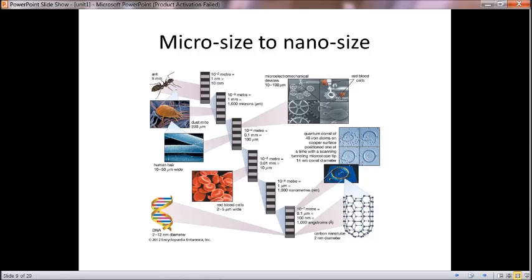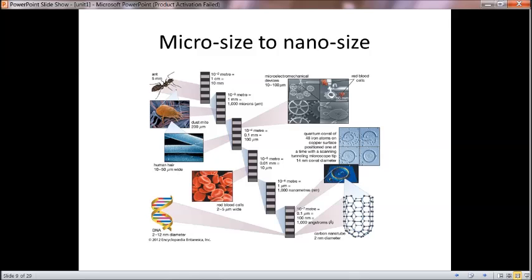See, in the millimeter range, 5 millimeter is an ant. 1 centimeter is 10 millimeter. For 10 millimeter, we have an ant or some insects like that. Then 10 to 100 micrometer is micro electromechanical devices, that is MEMS. For 50 micrometer we have red blood cells.